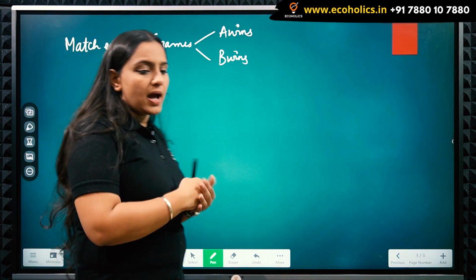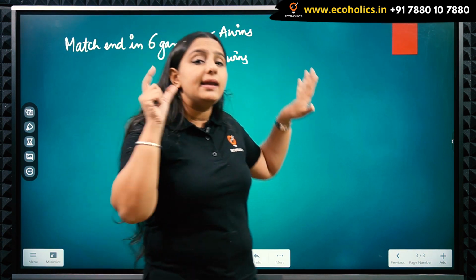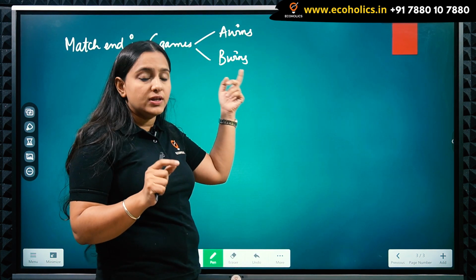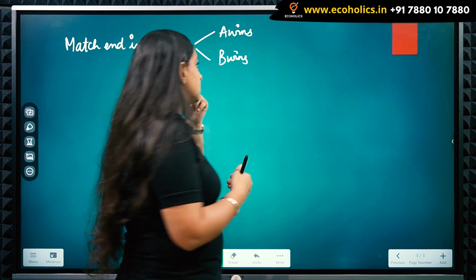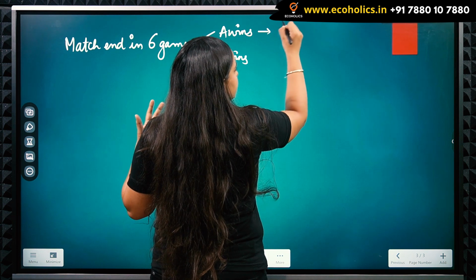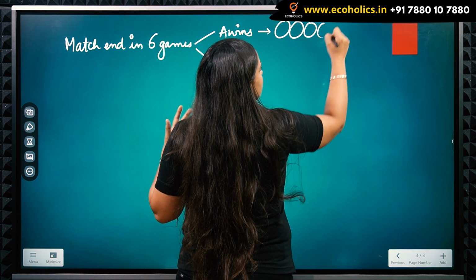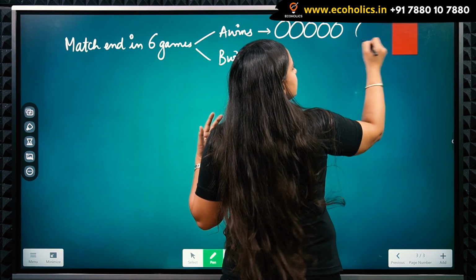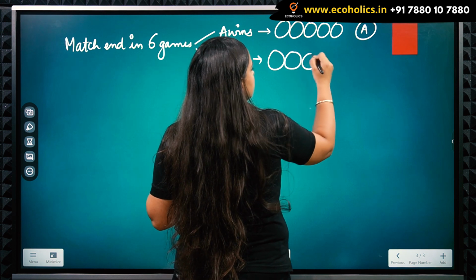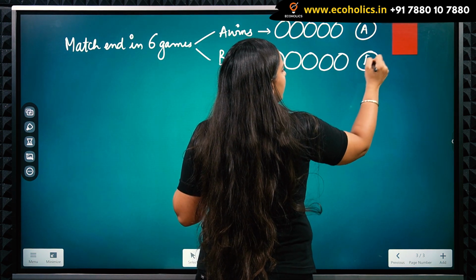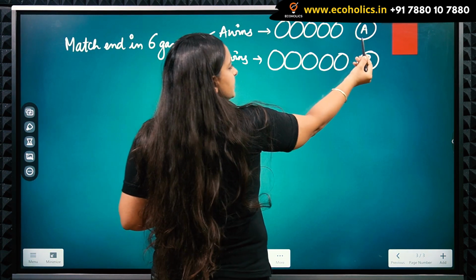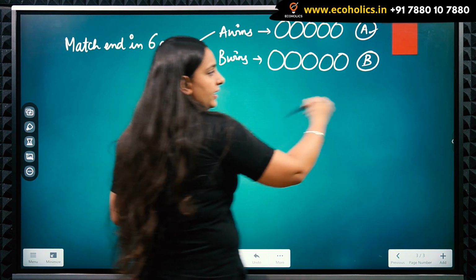If A is winning the match, the last game, that is the 6th game, will be won by A. And if B wins, the 6th game will be won by B. So let's say these are the first 5 games, and this is the 6th game, which A will for sure win. Similarly, after 5 games, the 6th game will be won by B so that the series stops. So the 6th game is for sure won by A here and by B here.